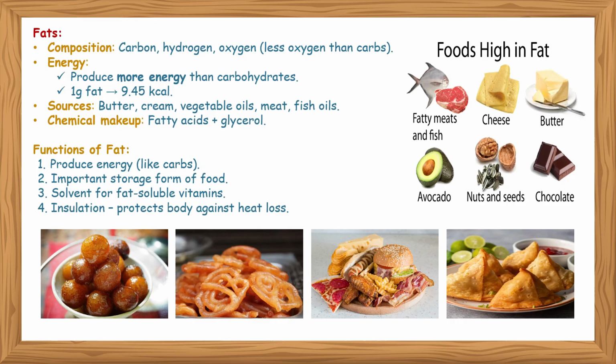Fat. The basic composition of fat is carbon, hydrogen and oxygen. Oxygen is less than in carbohydrate here. Energy: it produces more energy than carbohydrate. A gram of fat is equivalent to 9.45 kilocalories of energy. Its sources are butter, cream, vegetable oils, meat, fish oils, etc.